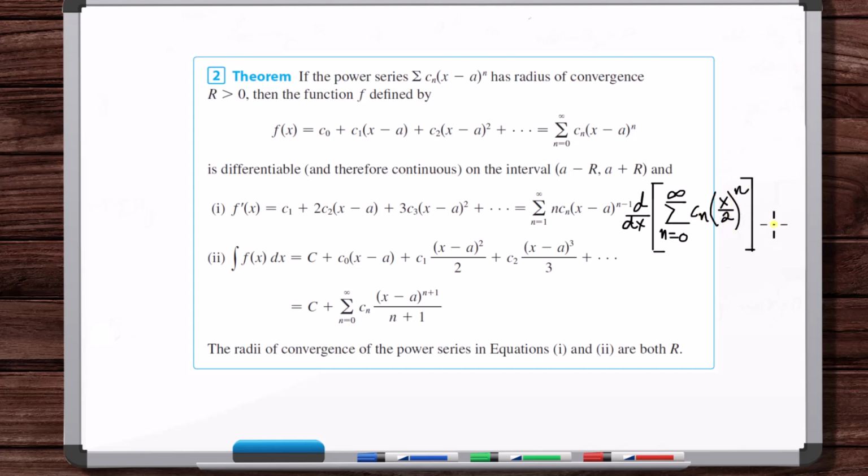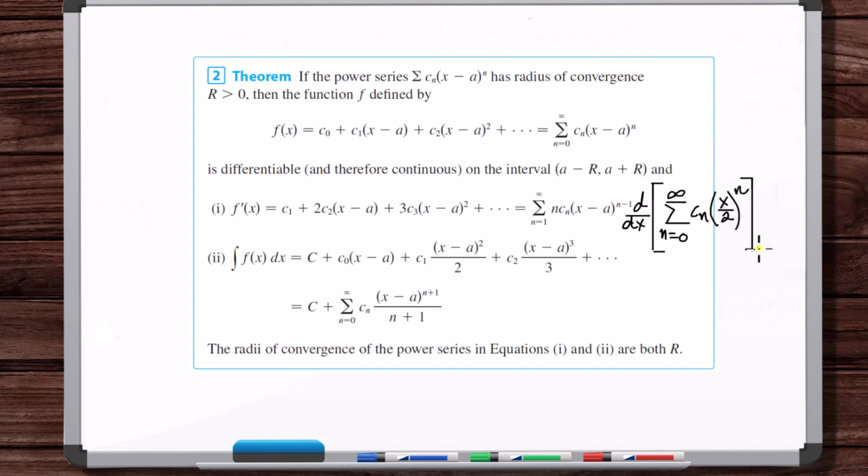But just keep in mind, if we were differentiating this here with respect to x, imagine this c sub n is really complicated. There's all kinds of n stuff going on. Well, you just go find the x term and you say, okay, how would I differentiate? All I'm differentiating is this here, because everything else is constant in front of this. So how do I differentiate this here? What would be the derivative with respect to x of x over 2 to the n?